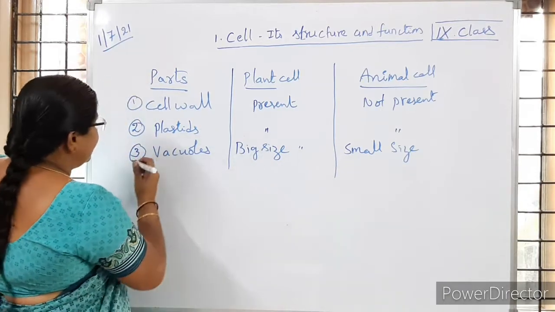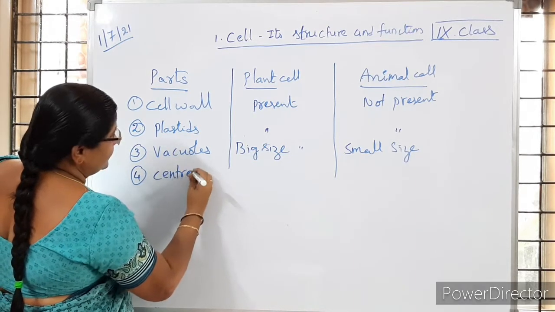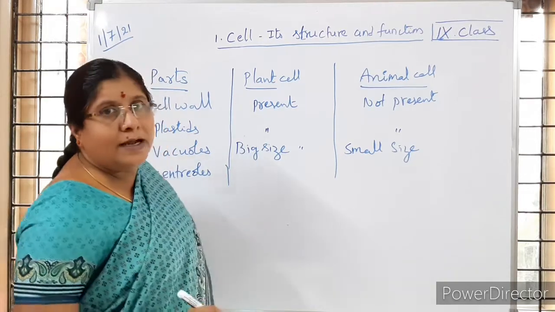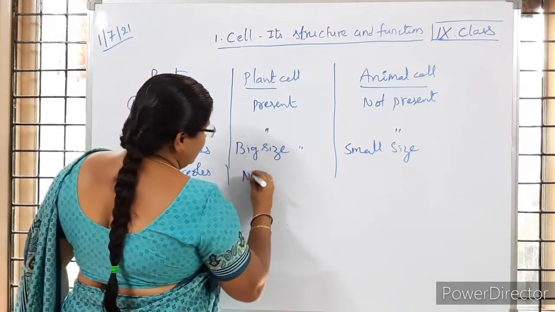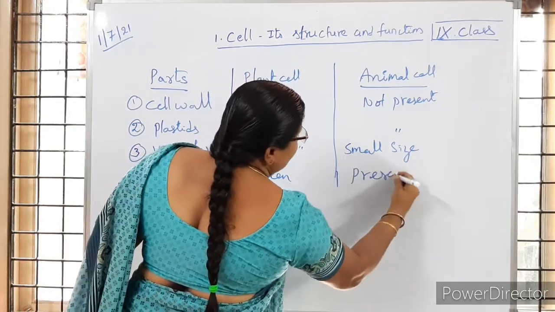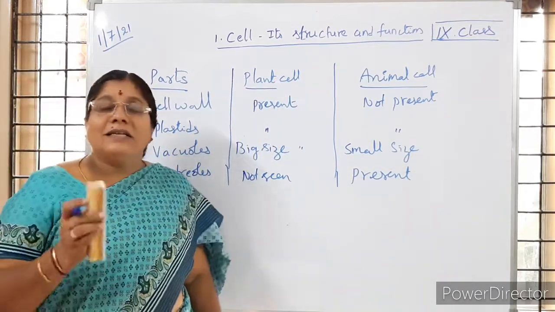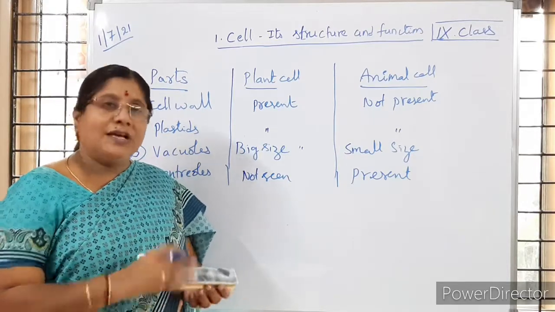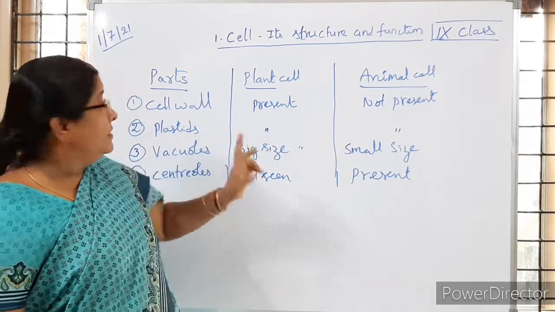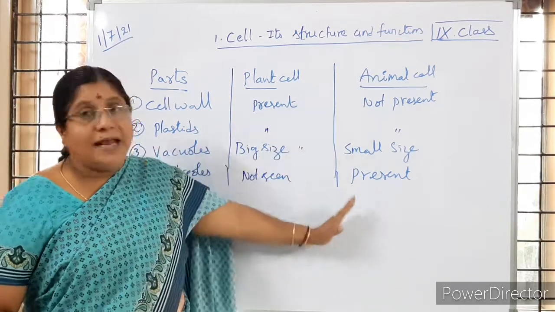Then next one, centrioles. In plant cells they are not the same, but in animal cell they are present. Whereas in plant cell, what is happening is that centrioles appear at the time of cell division. About that you will learn in the higher class. So these are the differences between the parts which are present in the plant cell and the animal cell. Is it clear to you?